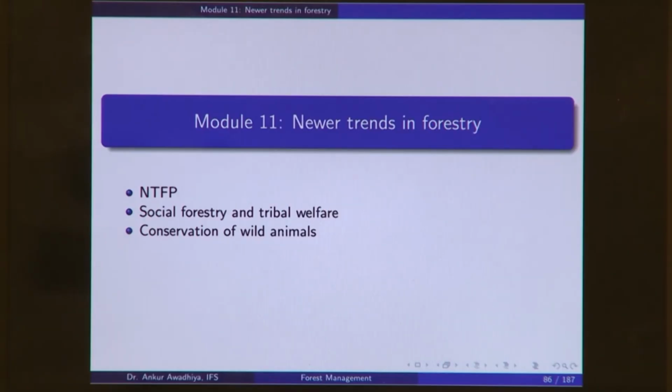Classical forestry was more or less concerning itself with the production of timber, extraction of timber and the use of timber, but it did not look at those things that are apart from timber, such as non-timber forest produce. It did not look at things such as community management or at things such as wild animals. So, in classical forestry the focus was only on the production of timber, but in the newer trends we are also looking at these other things that the forest can be made of use.